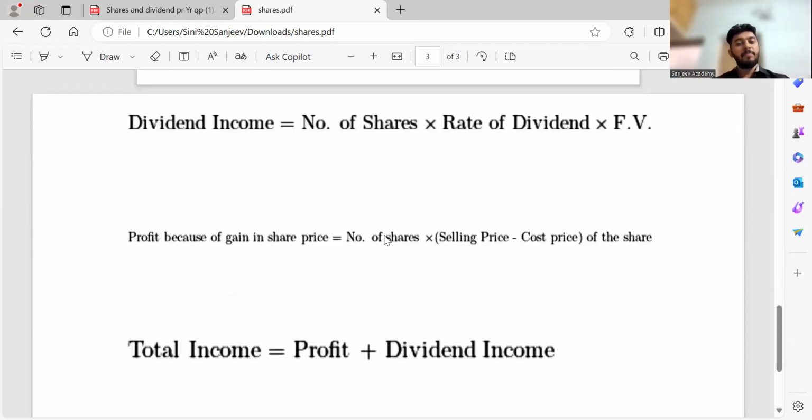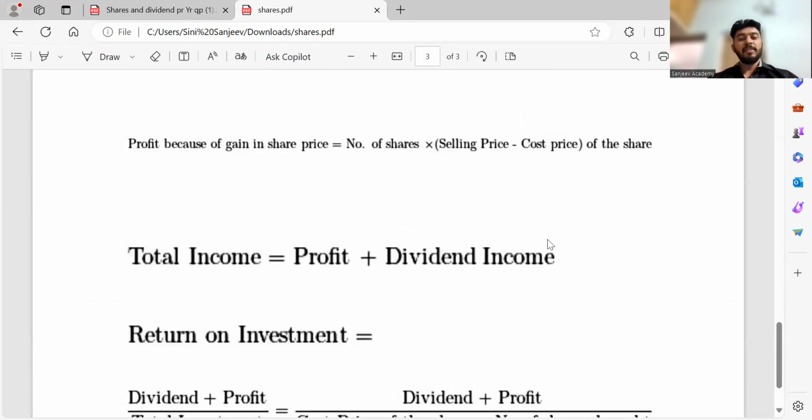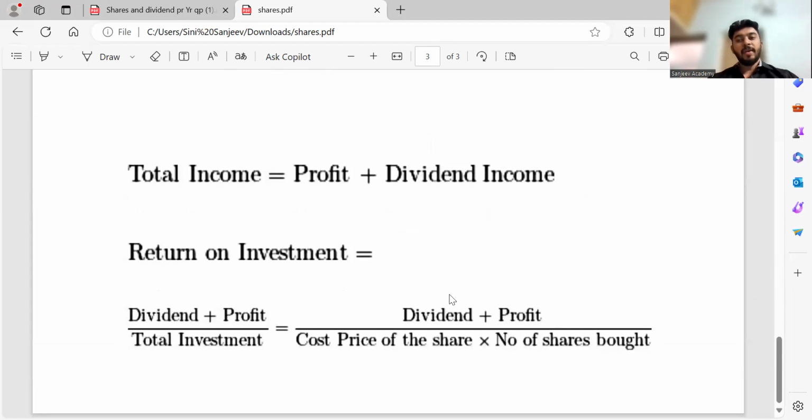Profit gain, obviously profit gain depends on number of shares, correct? And profit is selling price minus cost price. That's it. Profit gain is what? Selling price minus cost price into how many shares you hold. If you have 100 shares, then 100 into selling price minus cost price. Total income what I get is profit plus dividend income. ROI, return on investment. So the formula is dividend plus profit by total investment.